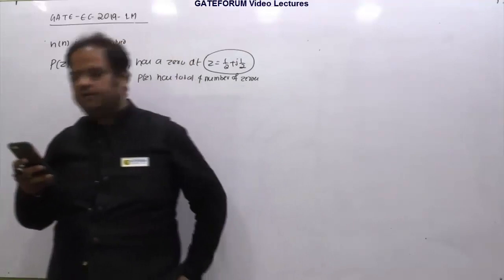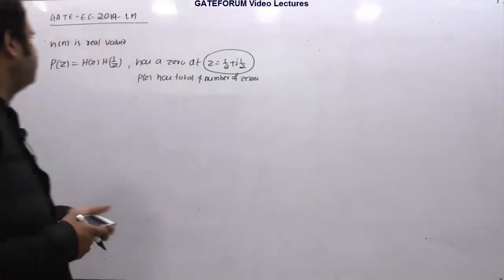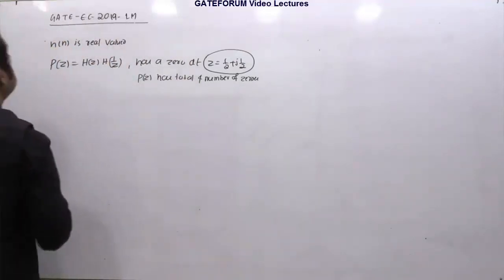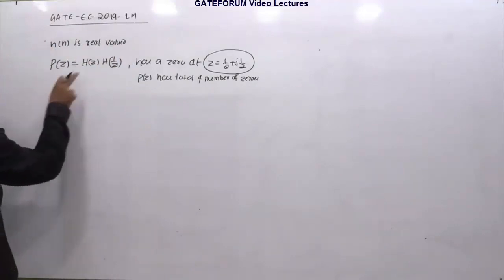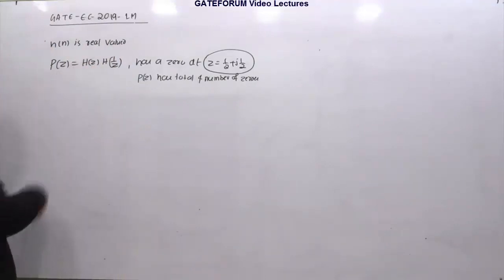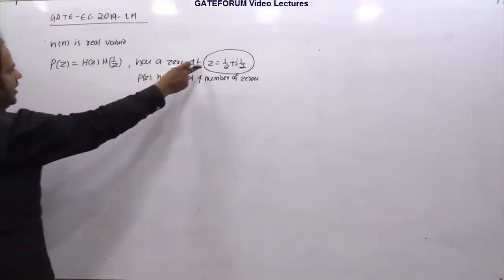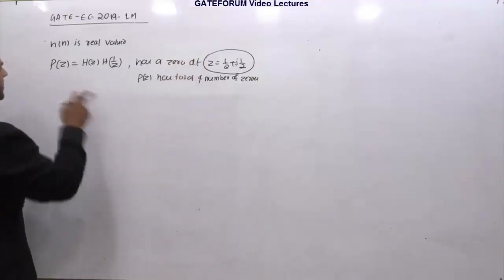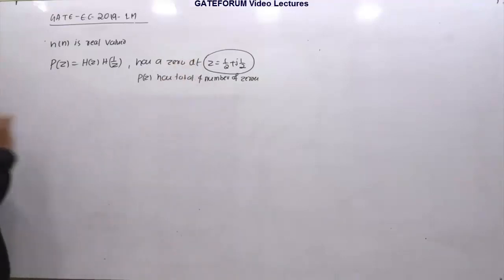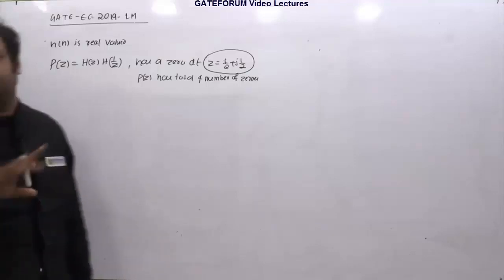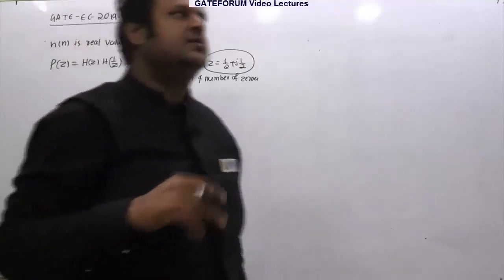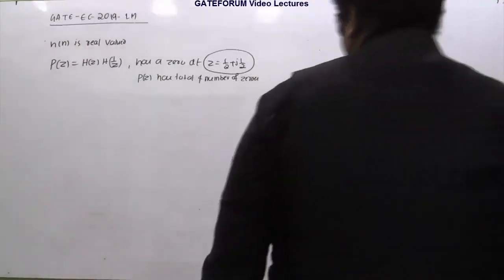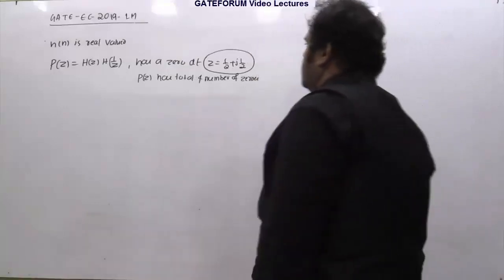So we are given information that h of n is a real valued signal, and a function P of z is H of z into H of 1 by z. This function P of z has a zero located at this location and has 4 zeros in total. So what are all the 4 zeros? If you see the options, 4 zeros are plotted in the z plane, so once we know all the zeros, we can plot them also in the z plane. That's not a big deal.